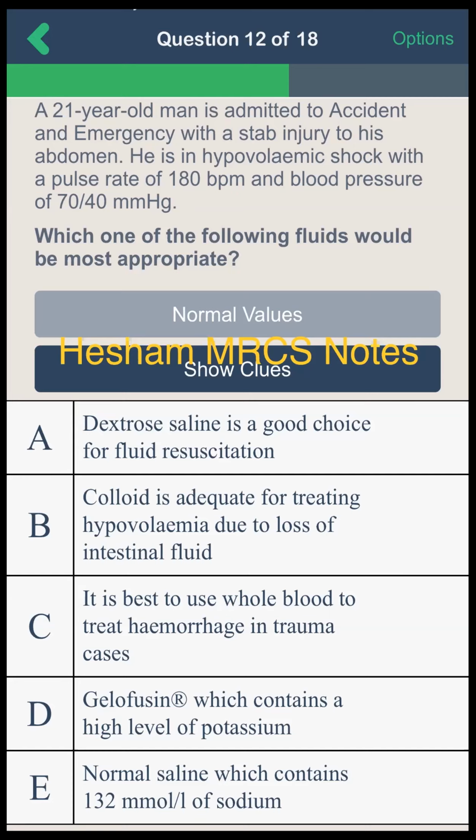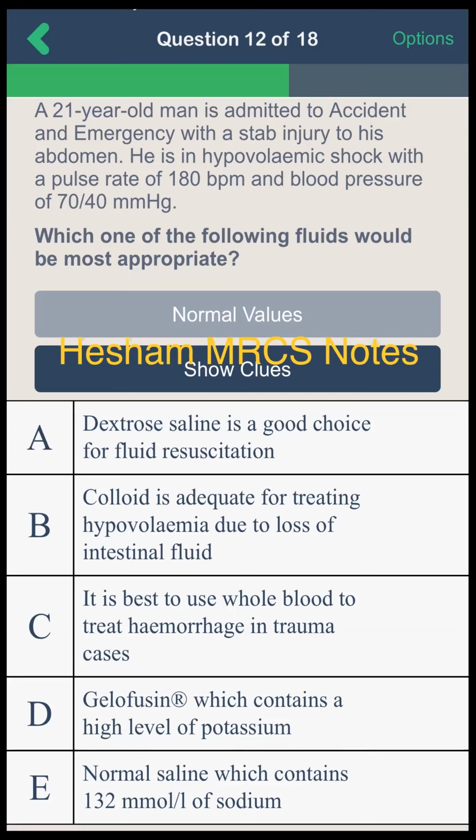Excellent. It is better to use whole blood, or packed RBCs, platelets, and fresh frozen plasma in a 1:1:1 ratio, in a patient with hemorrhage. When treating class 3 and 4 hemorrhage, I use blood or fresh frozen plasma, packed RBCs, and platelets. Colloid is not the treatment of choice for hypovolemia. It will exaggerate the response, with paradoxical augmentation of third spacing by increasing vascular permeability. So colloid is not preferred.